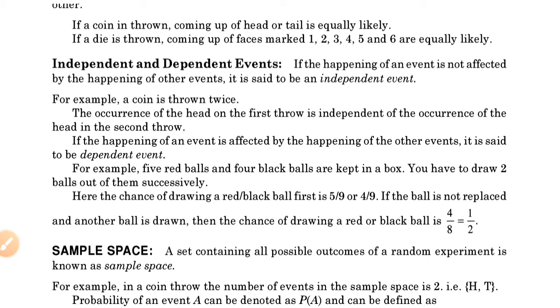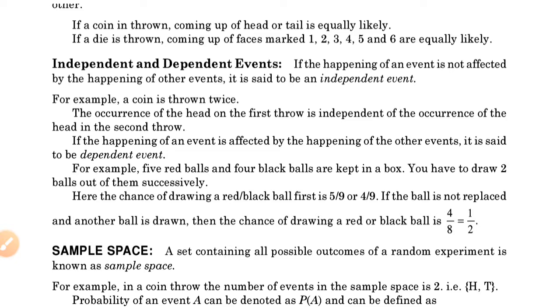Some are independent events and some are dependent events. Independent events are those events which do not affect each other. When the happening of one event is not affected by the happening of the other, these types of events are called independent events. And if the happening of one event is affected by the other, these types of events are called dependent events.